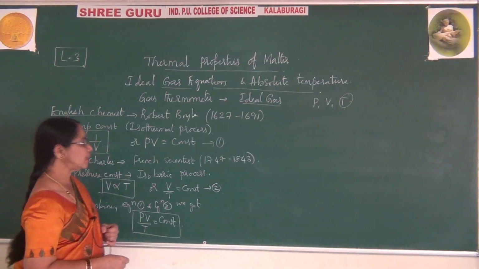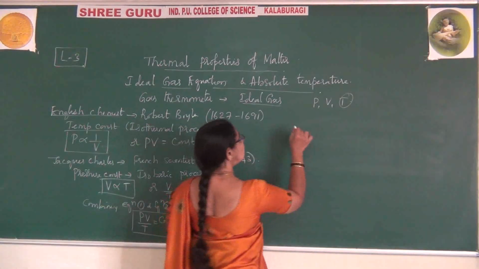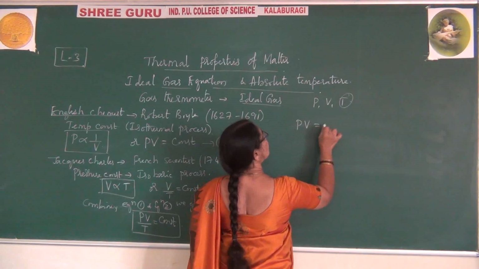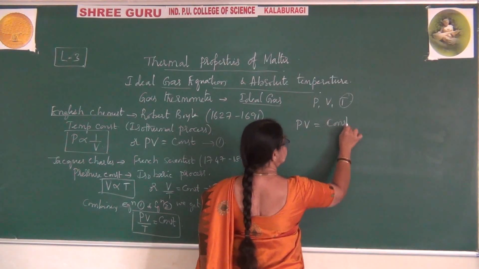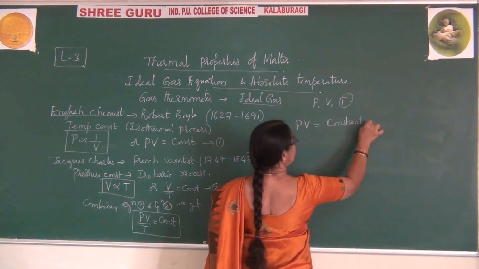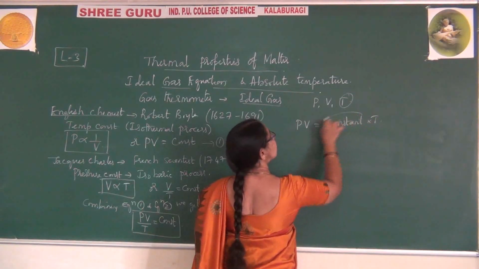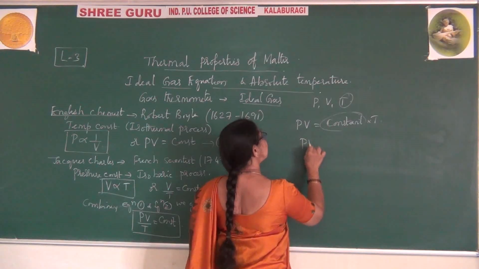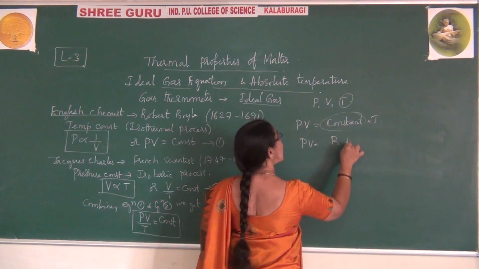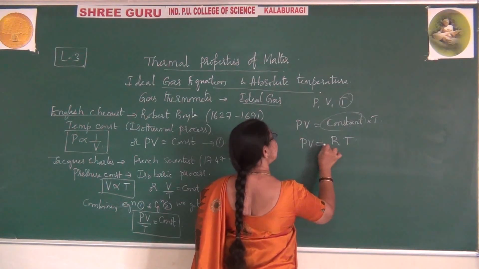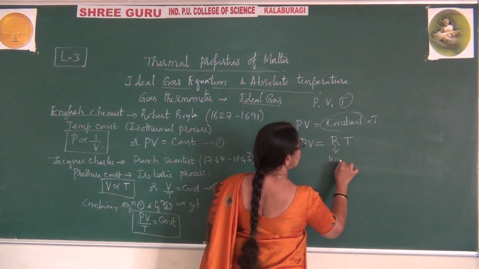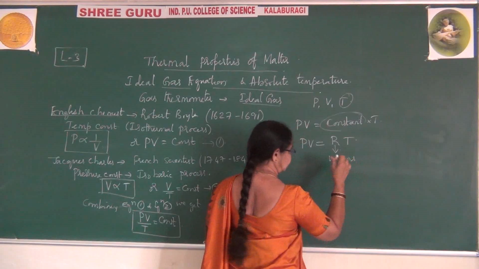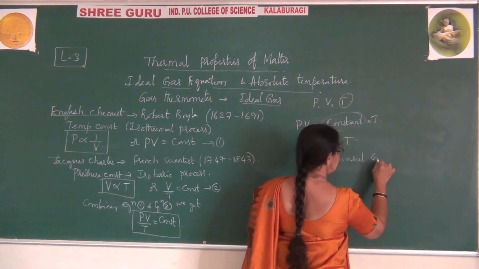What does this explain? Here you can observe PV is equal to a constant into T. What is this constant? This constant is represented by a symbol called R, the universal gas constant.